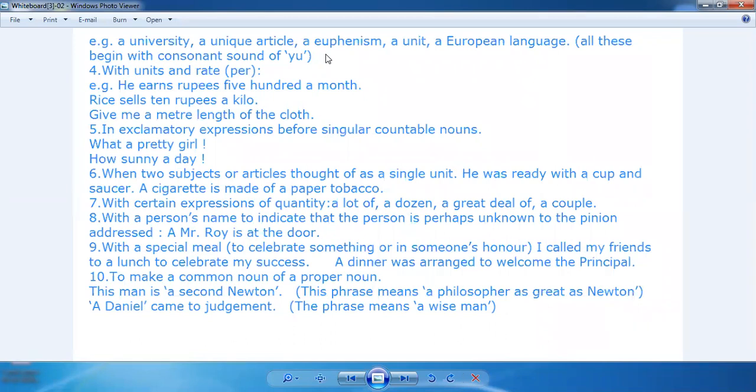With certain expressions of quantity. So कौन-कौन से expressions हैं quantity के? A lot of, a dozen of, a great deal of, a couple, right? So हम इन सब में a ही use करते हैं.